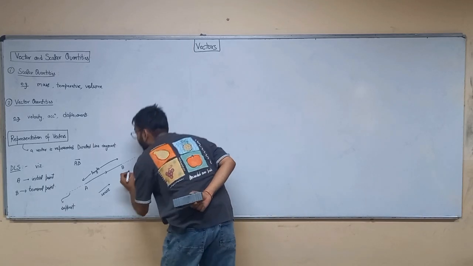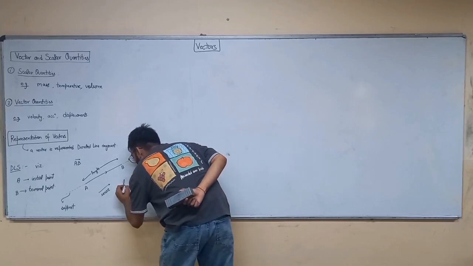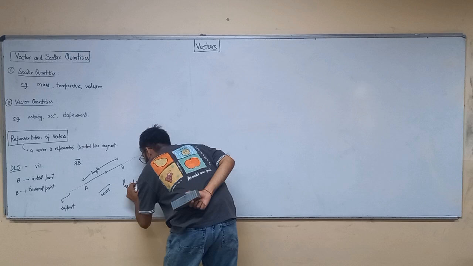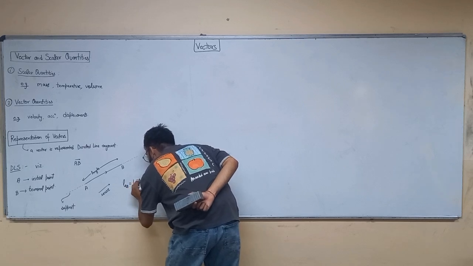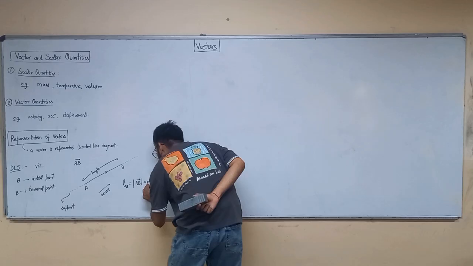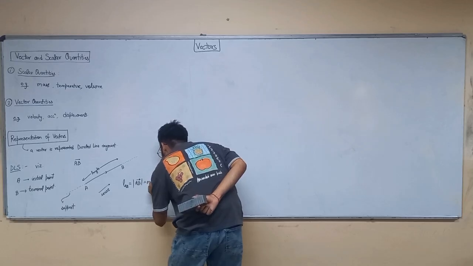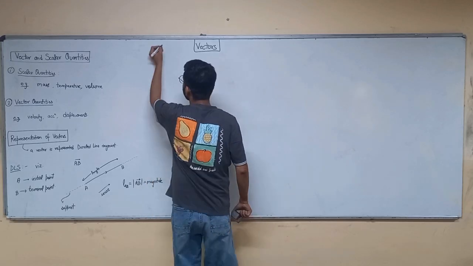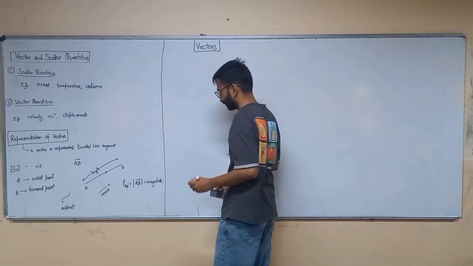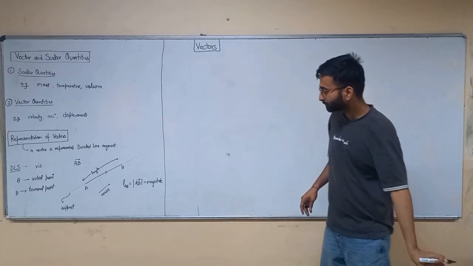How do you represent the line? This is length of AB. This is vector AB. This is magnitude of it. This is called magnitude. Alright, understood?